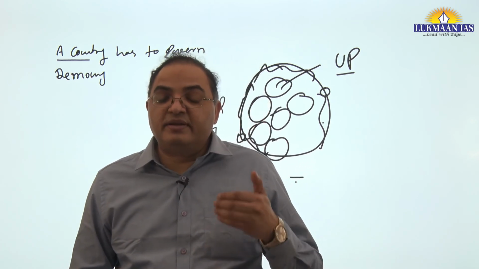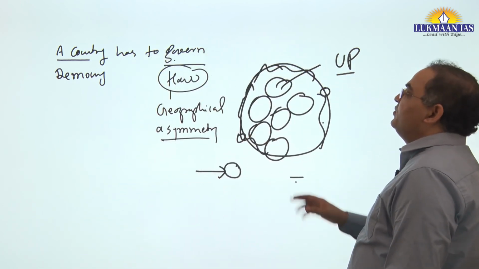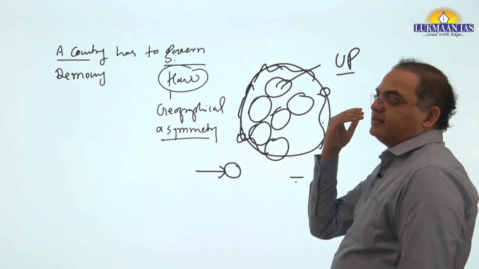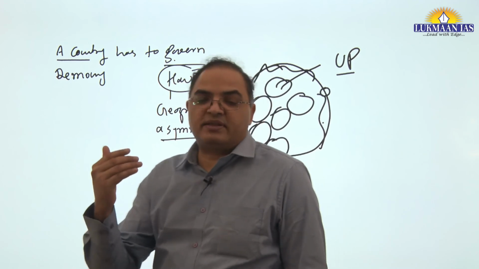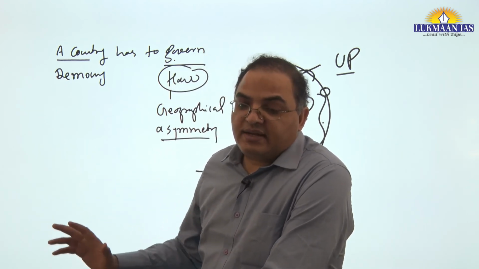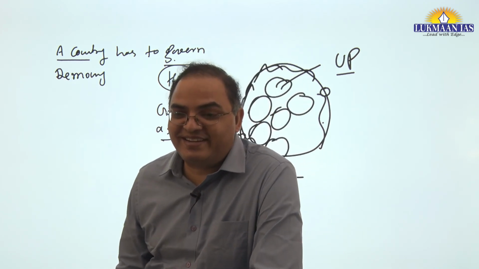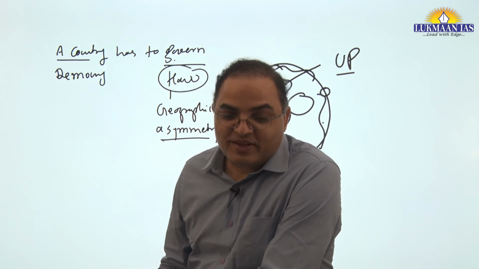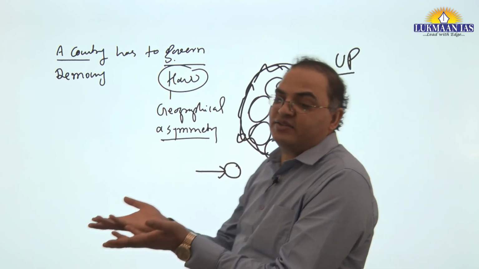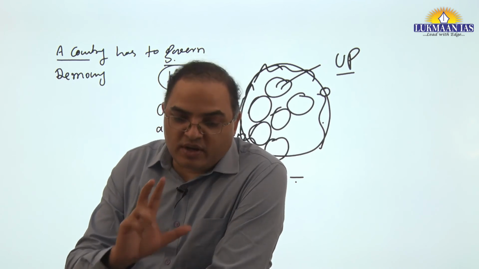They should be solved by building consensus. It is quite achievable if you build consensus, but now every state behaves as if it is bigger than the country. This kind of thing makes it very difficult in the present environment to have a second States Reorganization Commission. So since it is very difficult, what are we trying to do? We are trying to find marginal solutions, or we are prolonging the problems.